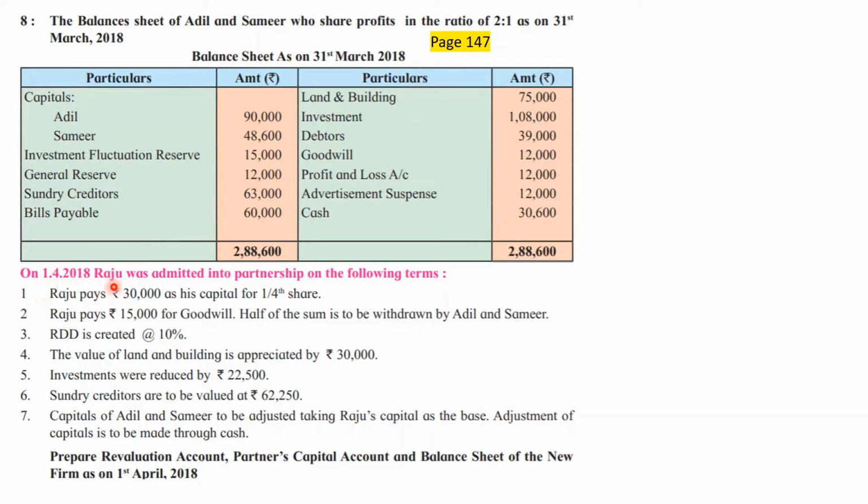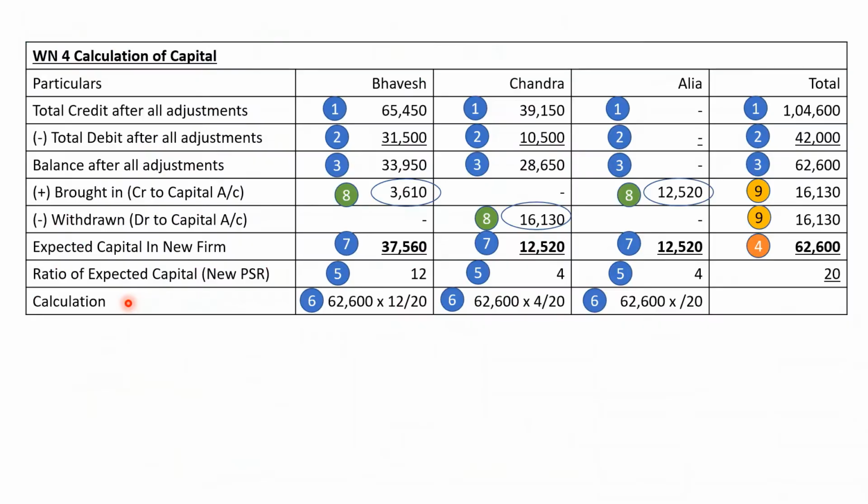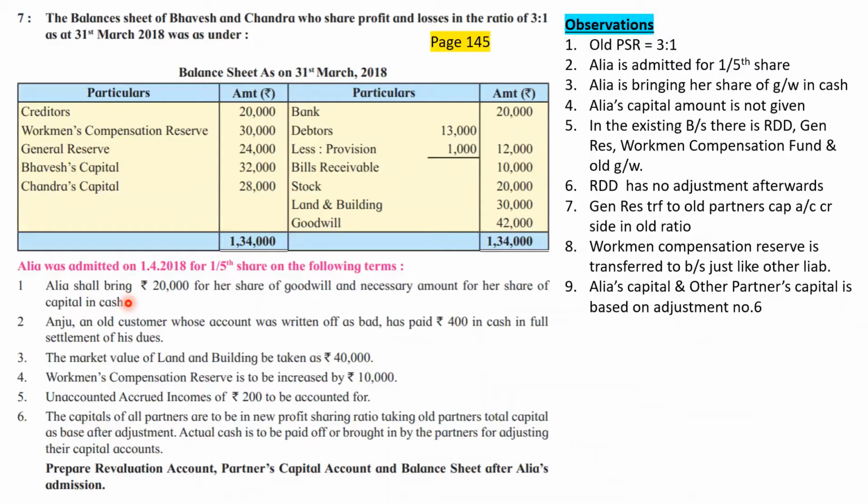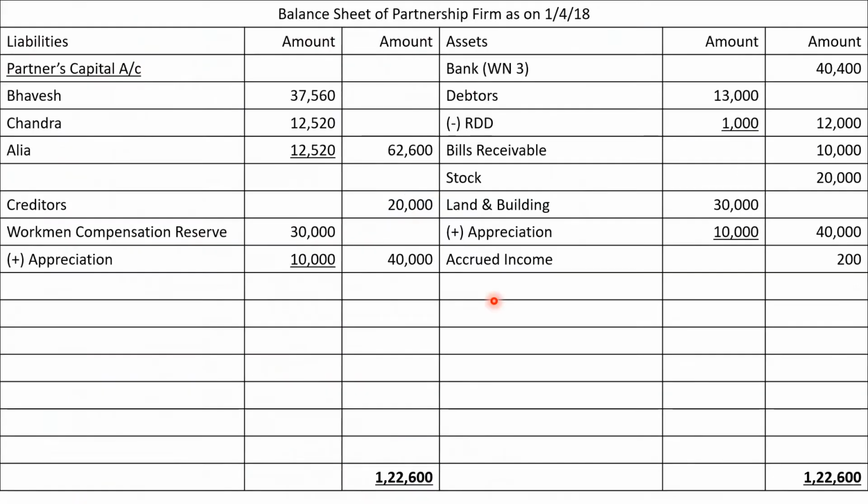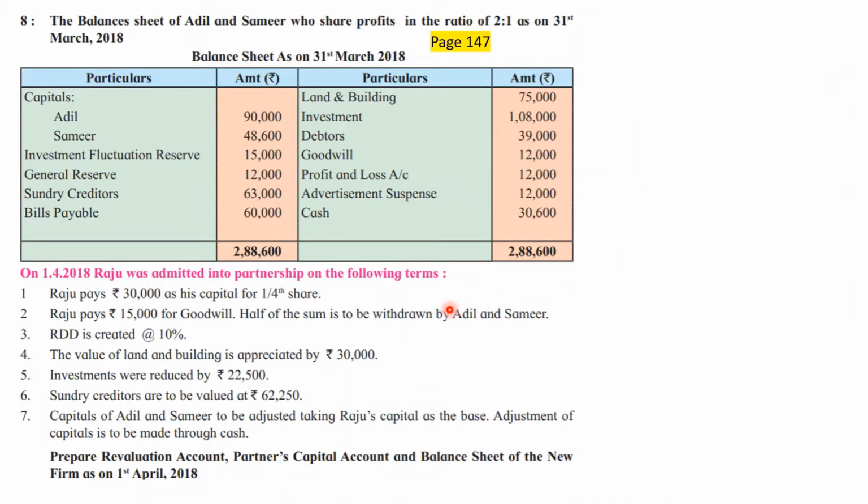Next is on 1/4/2018, Raju was admitted. So new partner's name is Raju. He was admitted for 30,000 rupees as his capital for 1/4 share. So his share is 1/4 and his capital amount is given. In the previous problem, Alia will bring how much capital? That was not given. In fact, the wording was necessary amount for her share of goodwill or for her share of capital. Whereas now it is clearly told that Raju will pay rupees 30,000 as his capital. So the problem is relatively easy for 1/4 share.